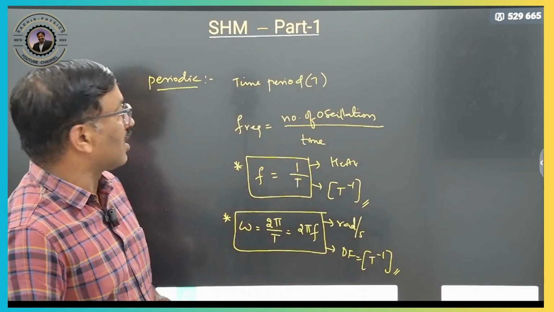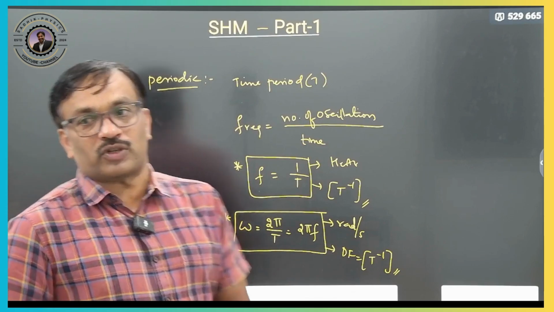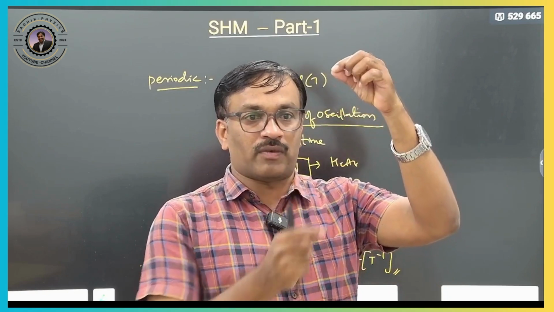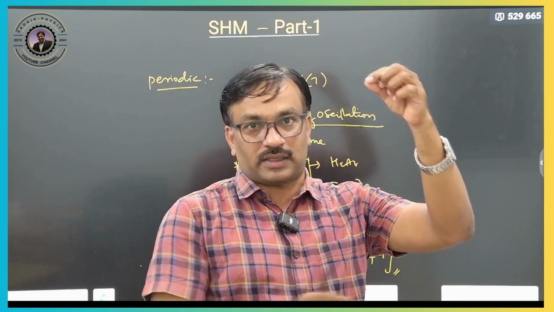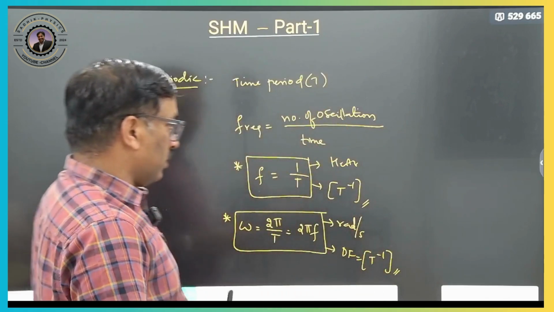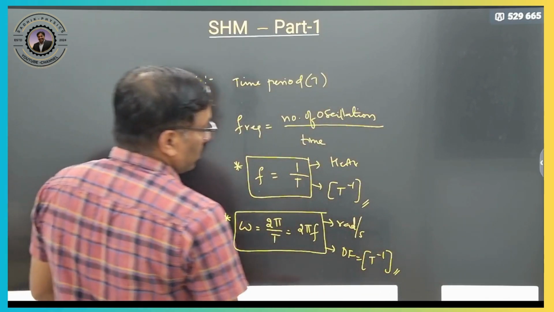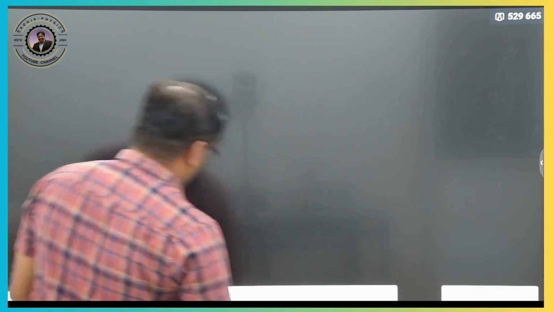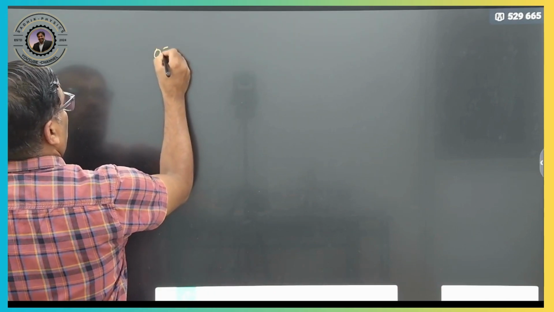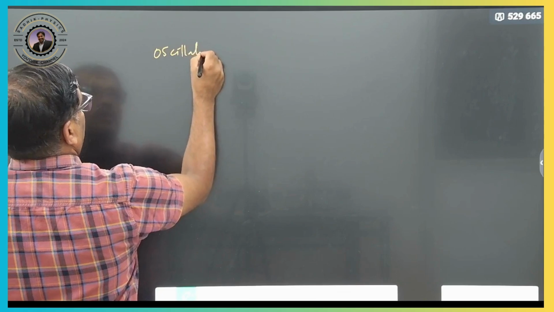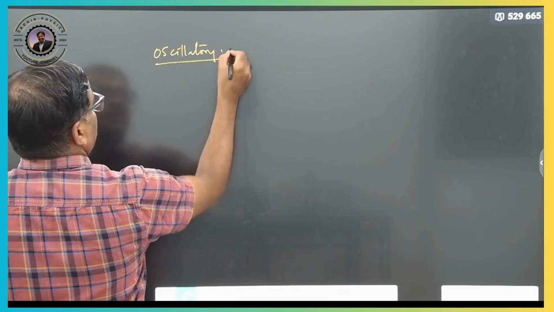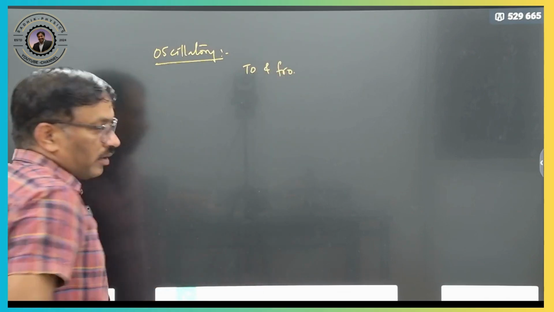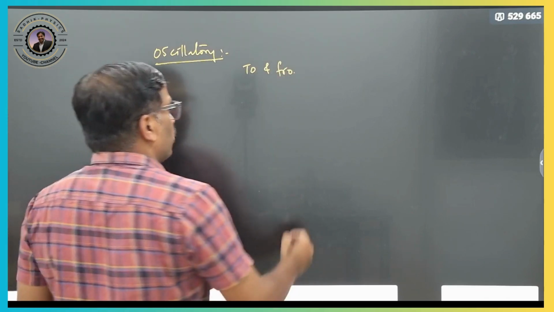Now oscillatory motion. What is meant by oscillatory motion or vibratory motion? Like a pendulum. What will a pendulum do? It will oscillate like this. Clear? So a pendulum undergoes oscillatory motion. We call it a to and fro motion. Which will undergo a to and fro motion. What is to and fro motion?